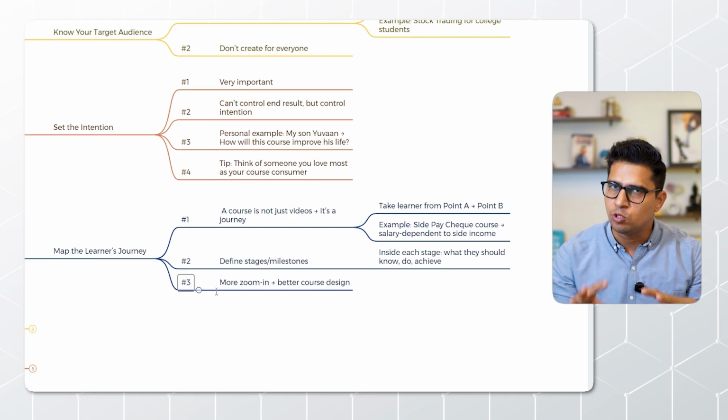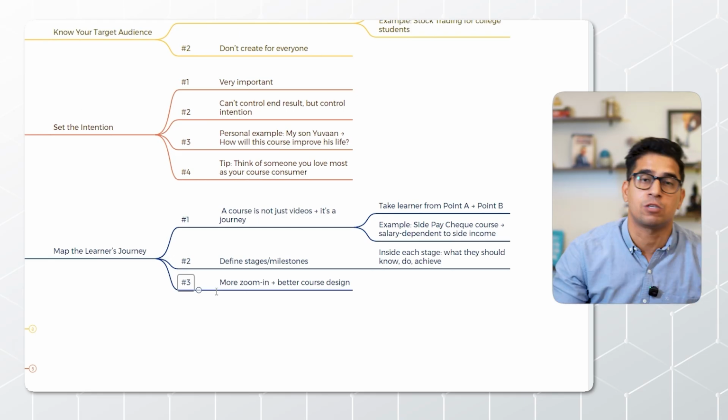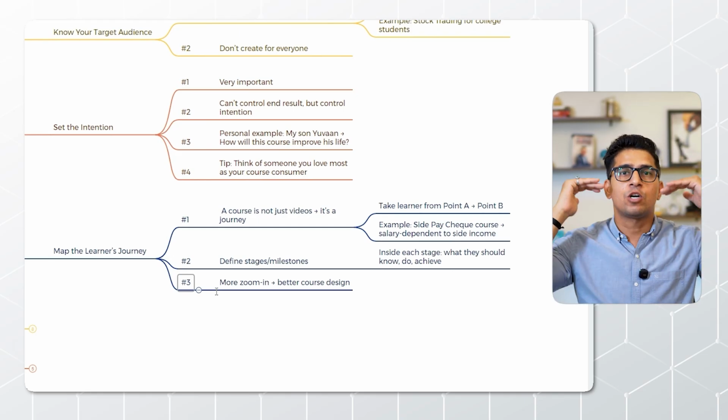Because if you are not able to zoom in as much as possible, this is literally important, because if you are on a top level, okay, then you will not be able to figure out, or you will not be able to create the best course for them. So this is literally very, very important.